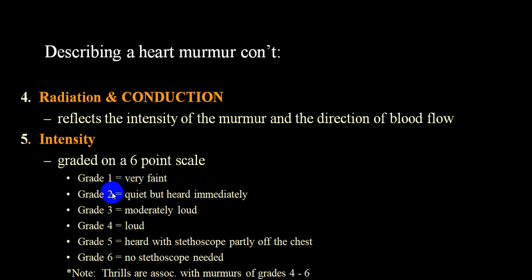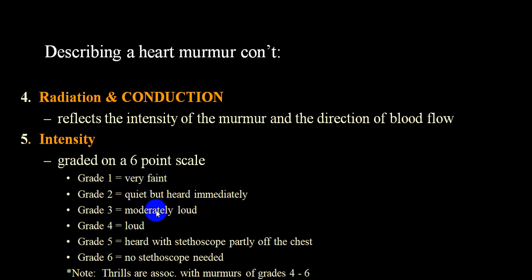Grade 2, by and large, is easily identifiable. It is quiet but heard immediately. It is not very loud, but you can hear that murmur, and it is not associated with any thrill, meaning the murmur is not palpable. Grade 3 is easily audible, but there is no thrill.